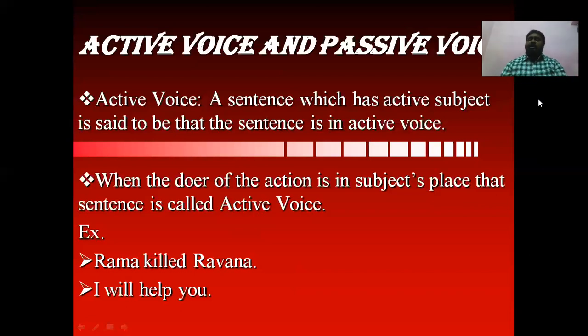Then we can say that the sentence is in active voice. You see the example here: Rama killed Ravana. So here we have three words: Rama, killed, Ravana. Rama is the subject, killed is the verb, Ravana is the object.